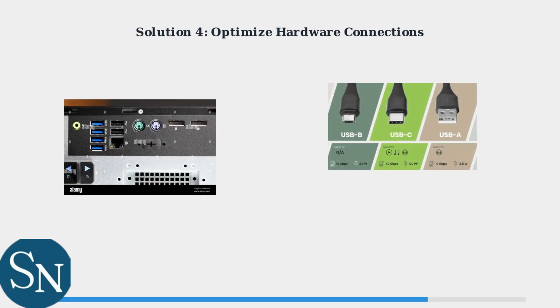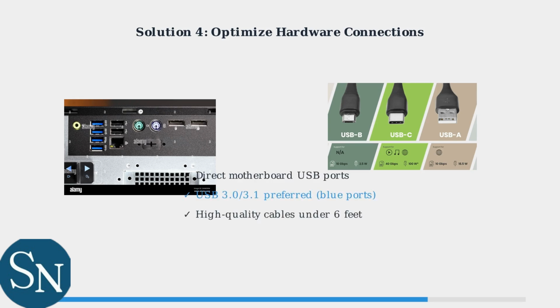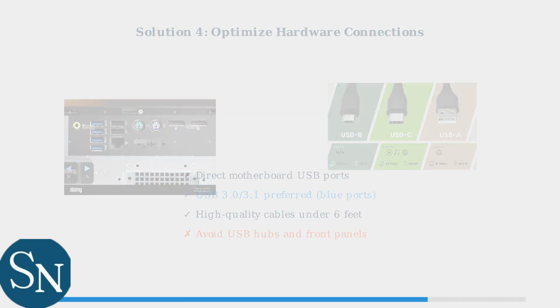Use direct motherboard USB ports, preferably USB 3.0 or newer, and avoid USB hubs, which can cause power distribution issues. Use high-quality USB-A to USB-C cables under 6 feet long. Test different motherboard USB ports, especially the blue USB 3.0 ports for optimal power delivery.